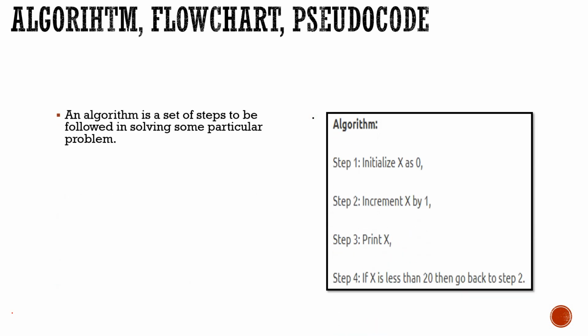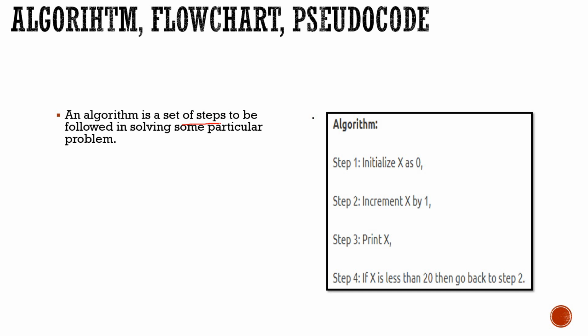Algorithms are the most important thing by which we are able to write the code in the first place. So here's the definition of algorithm. Algorithm is a set of steps to be followed in solving some particular problem. Basically, it is a set of steps to be followed.